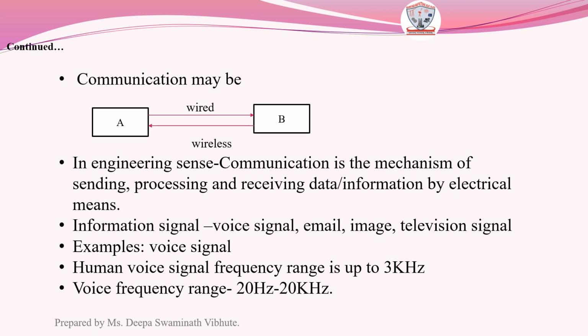So this information could be a voice signal or email or any image or even a television signal. But here let's take an example of a voice signal. So if we consider the speech signal or a voice of a human as a signal, then it contains the frequencies up to 3 kilohertz. And if we consider the entire audible spectrum, then it varies from 20 hertz to 20 kilohertz.